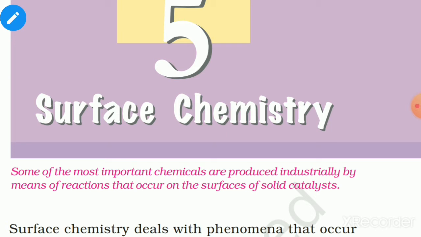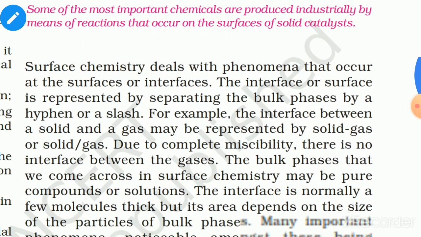Some of the most important chemicals are produced industrially by means of reactions that occur on the surfaces of solid catalyst. Surface chemistry deals with the phenomena that occur at the surfaces or interfaces.